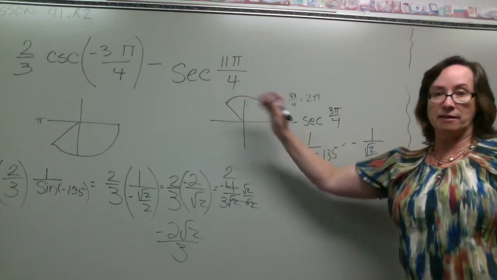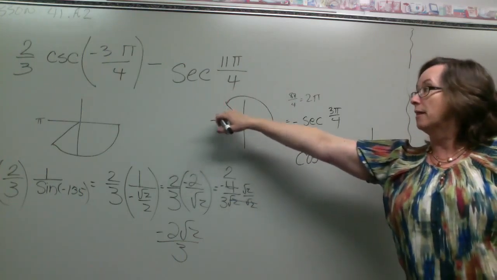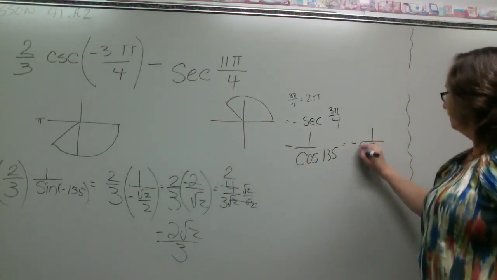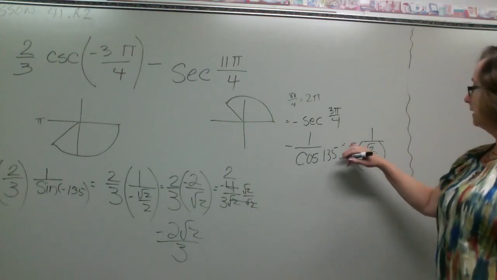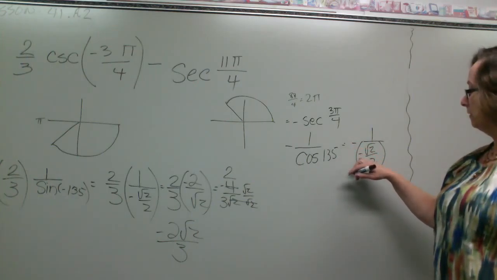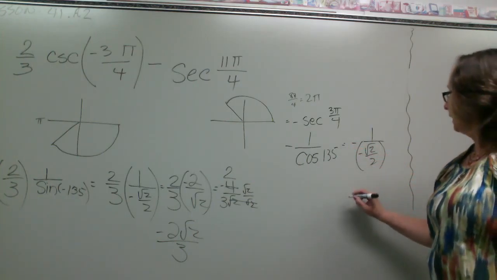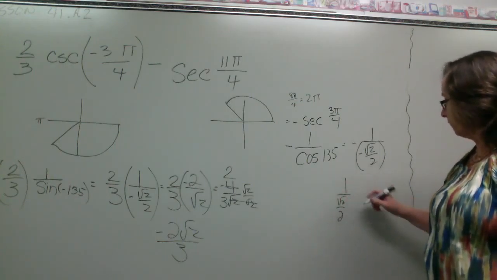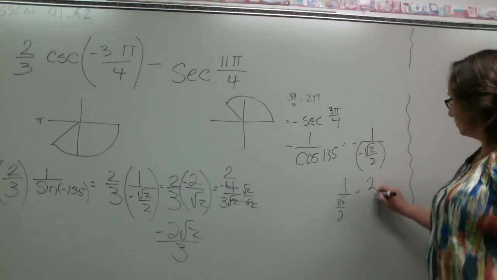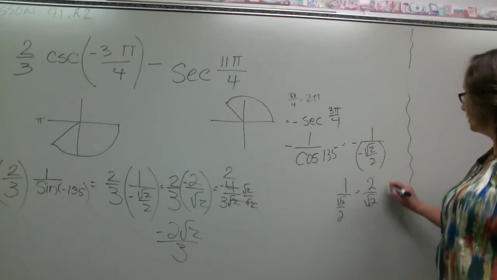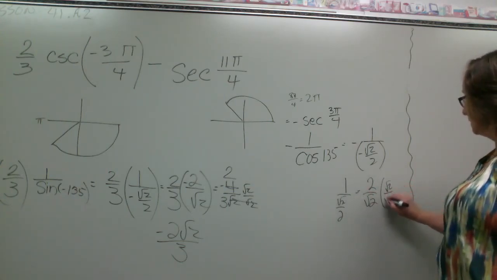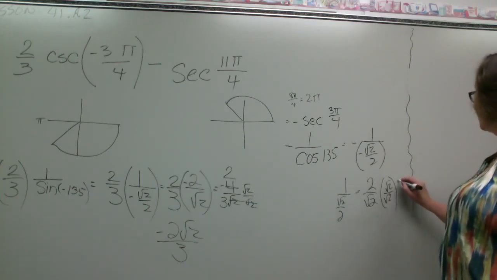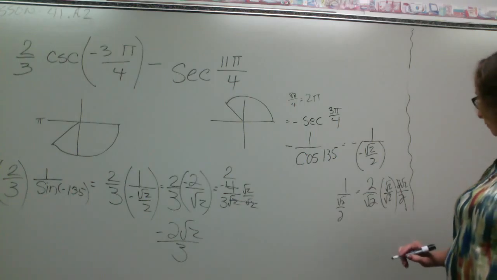But since it's in the second quadrant, that is also negative. So we end up with a negative and a negative. So that's going to wind up being 1 over square root of 2 over 2. We divide to flip, and we get 2 over square root of 2, which when we multiply to get it in the proper form is 2 square root of 2 over 2, or just the square root of 2.